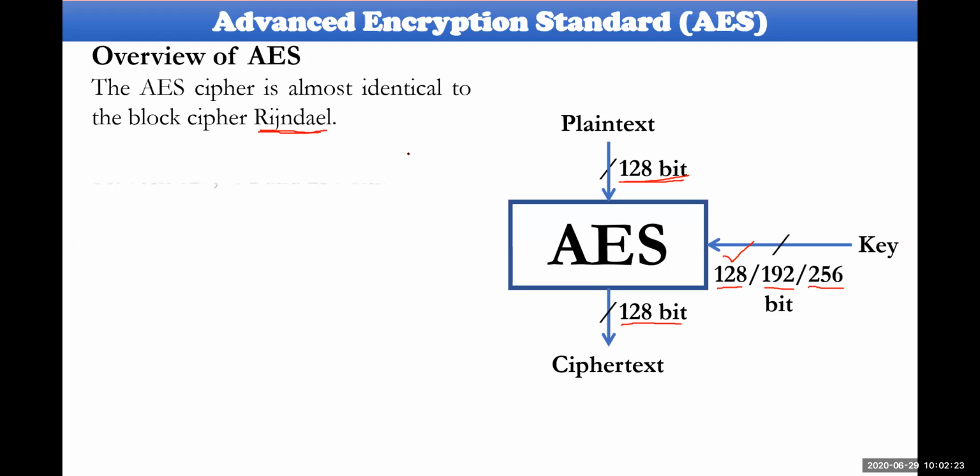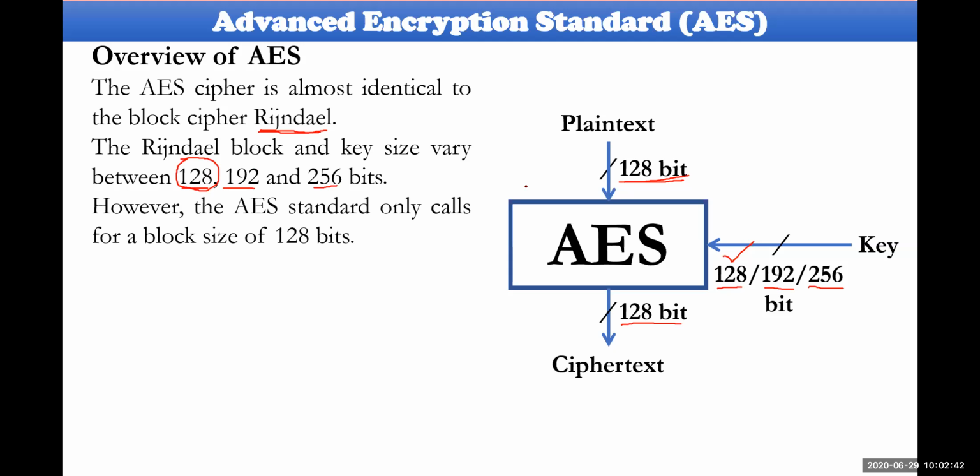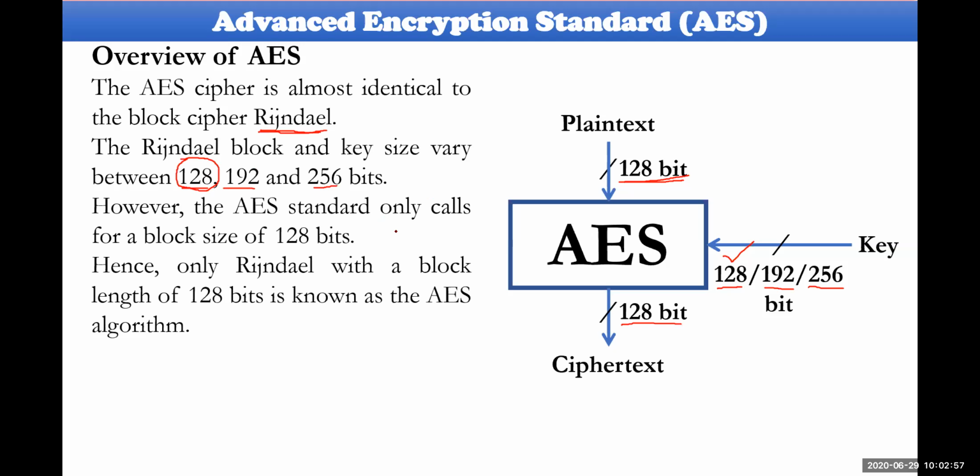Already we have discussed this one. So it could take 128, 192, or 256 bits as key sizes. It could be taken in any one of these, but we are discussing only the 128-bit point of view. In AES, the block size, in the sense of input plain text size, will be 128 bits, and the output could also be considered 128 bits. Okay, so this is AES.